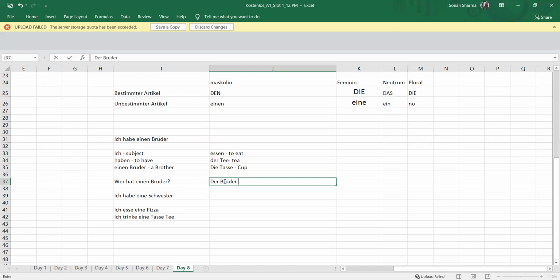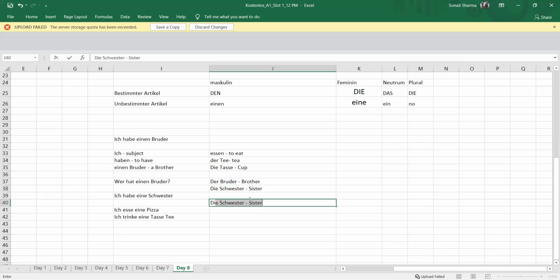So family, we are soon going to talk about the family topic. So what all family members do we have? Brother, sister, mother, father, grandparents, grandmother, grandfather, cousin, and all this we are going to do soon. So der Bruder, Bruder is brother. And if I talk about die Schwester, first write sch and then wester, Schwester. So Schwester is sister.